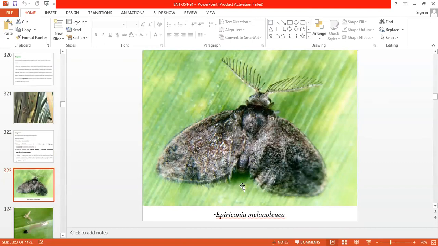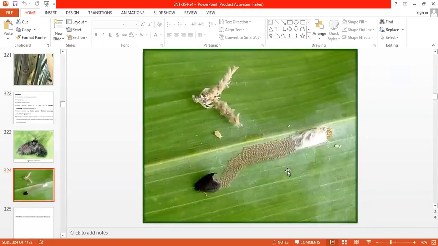This Epiricania melanoleuca belongs to the order Lepidoptera. So this is the only species belonging to the Lepidoptera order which is beneficial, because they feed on the nymphs of the sugarcane Pyrilla.